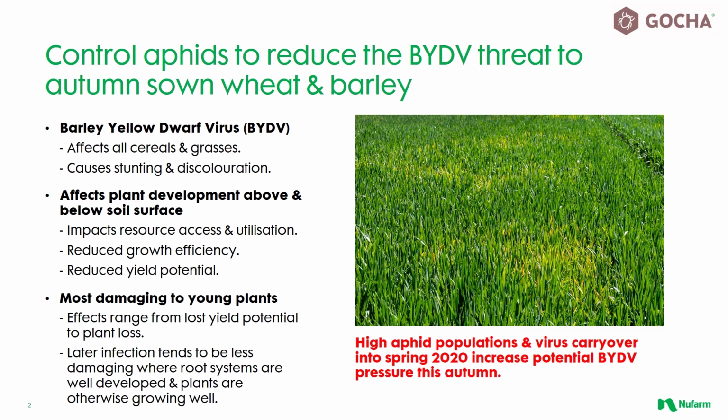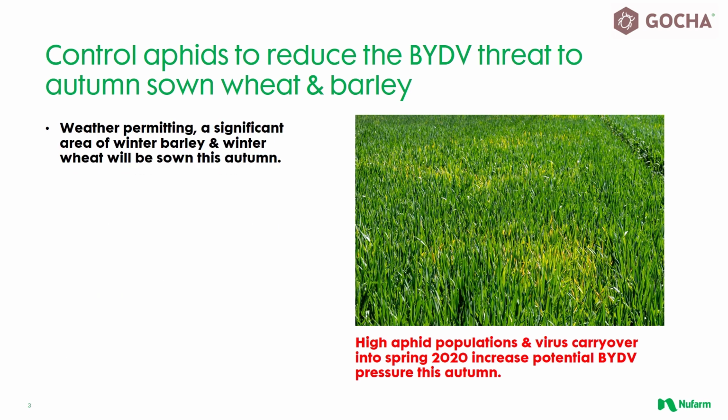BYDV is transmitted by aphids moving between susceptible species, carrying the virus with them. We have started to see the introduction of BYDV-resistant traits, but the vast majority of cultivars and varieties do not carry any genetic resistance yet, and control measures will continue to rely on reducing the spread of infection by controlling the aphid vectors. So why do we anticipate a significant risk to your crops this year?